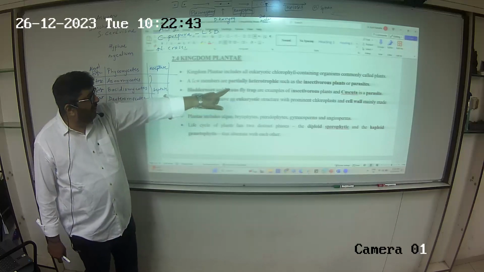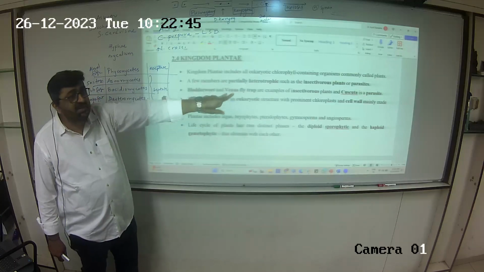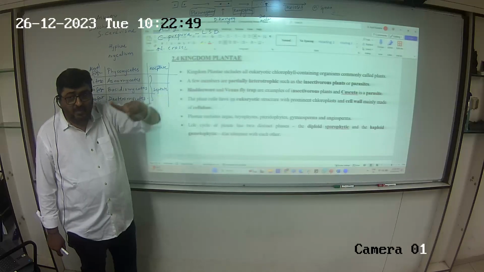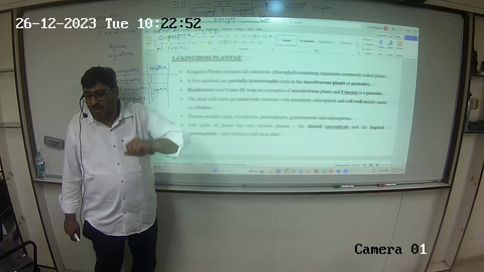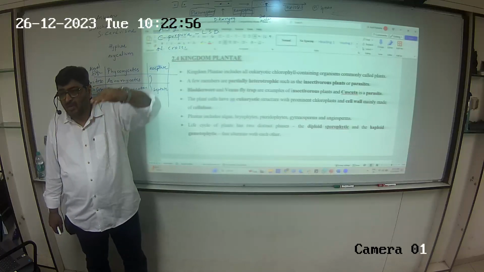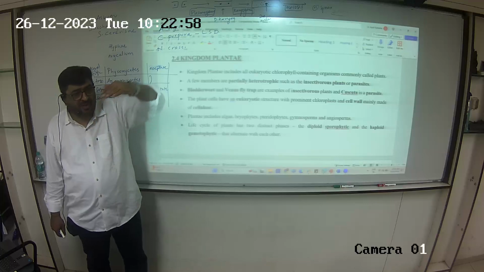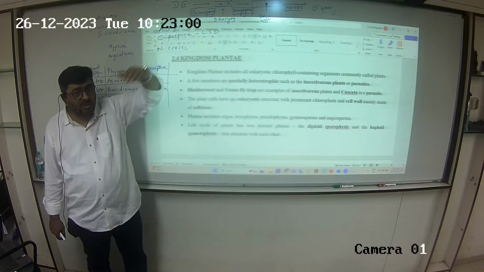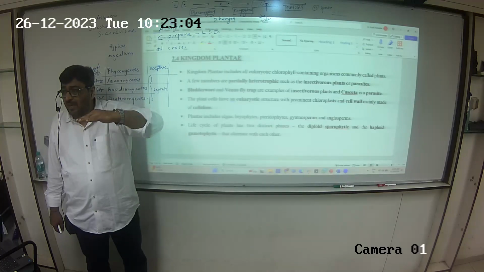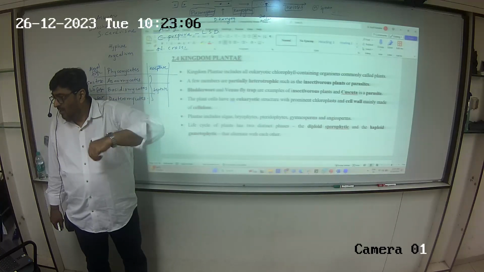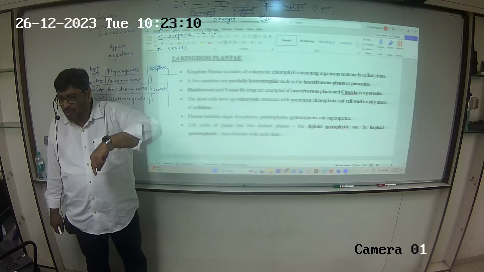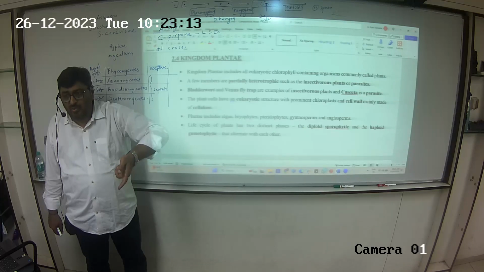ये वाला जो पॉइंट है ना, partially heterotrophic और insectivorous वाला पॉइंट, we use this point in the chapter of ecology. Ecology में we will be learning the food pyramid. Right now the pyramids we do, right? The producers, primary consumers, food chain करते हैं ना हम लोग। तो उसमें we say a few organisms can come at more than one levels. We are omnivorous, na? So we can be at the level of primary consumer also and secondary consumer also.